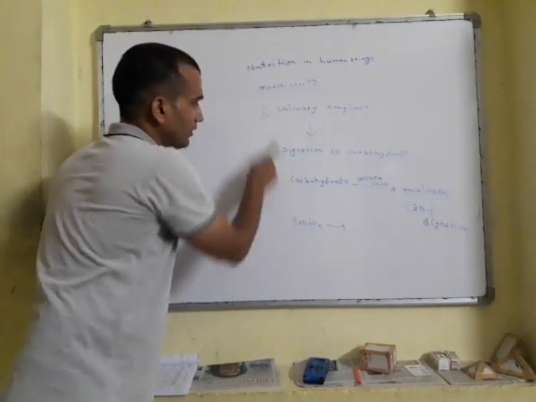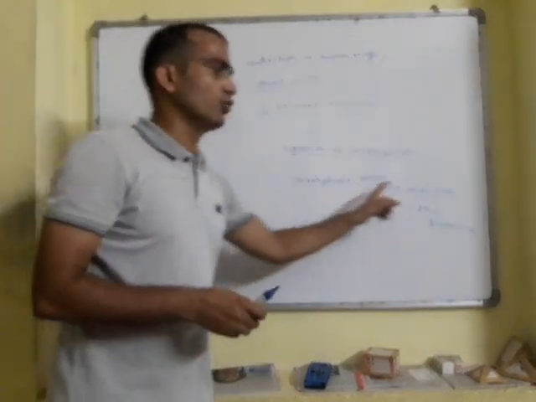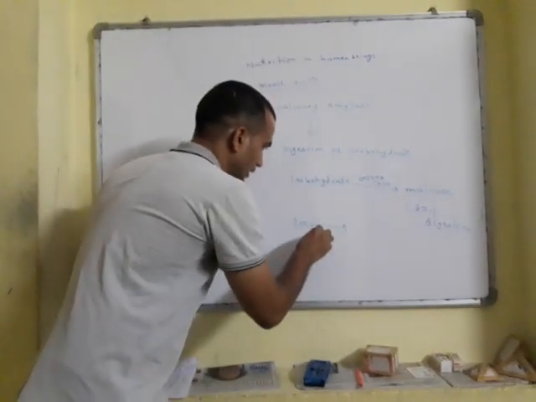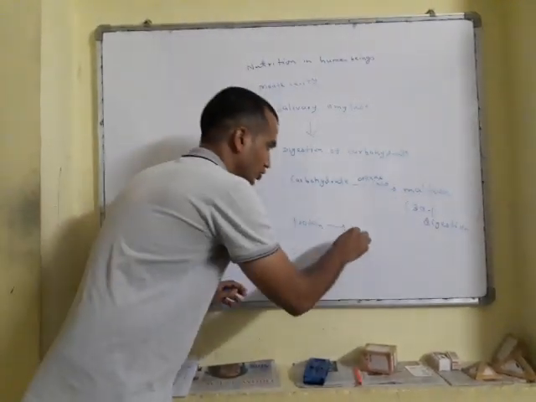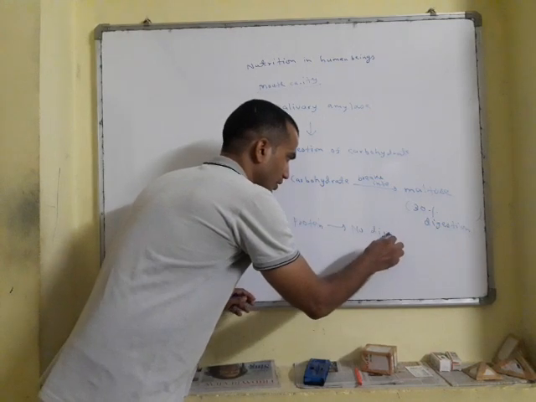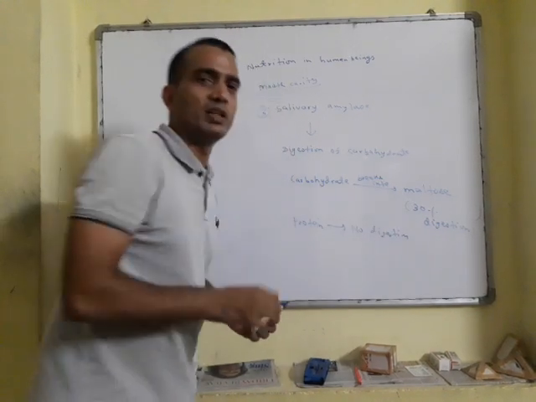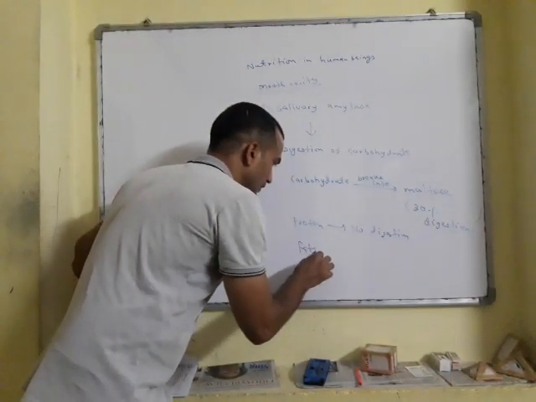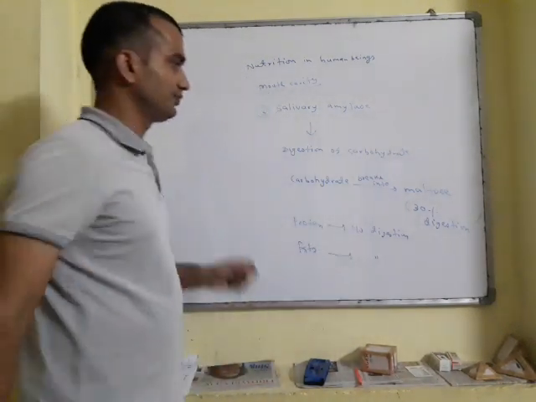So in the mouth cavity, only carbohydrate is going to be digested. There is no digestion for protein. Protein is not going to be digested in the mouth cavity. Then fats, also no digestion.